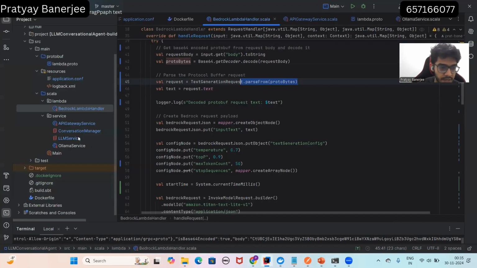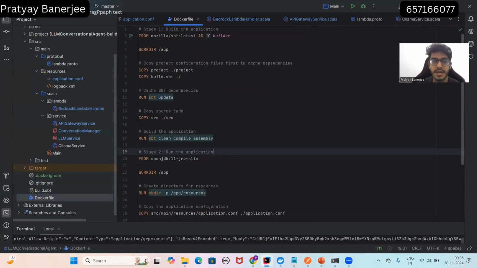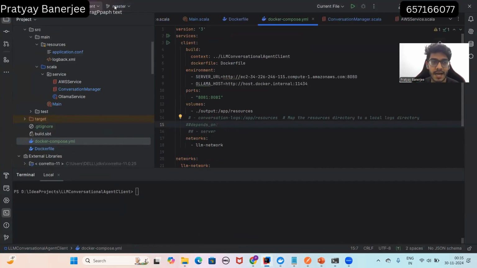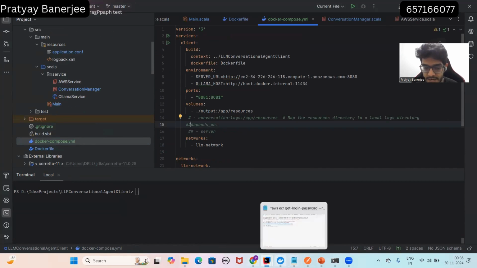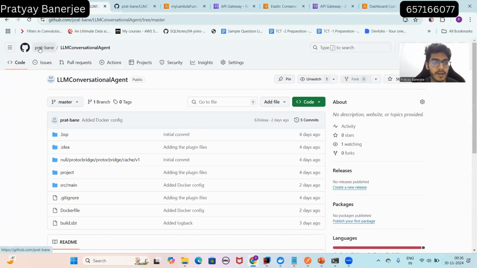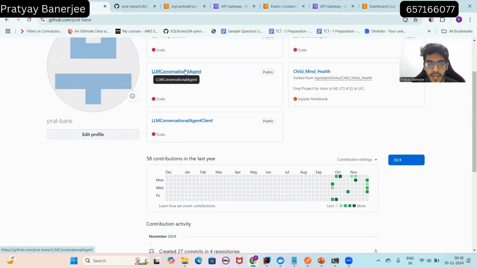If I show you, this is the Dockerfile. The LLM conversation agent is the server, and the LLM conversation agent client is the client. So we have two repos. If I go to GitHub, it will be a bit easier to explain. There are two repos, LLM conversation agent and LLM conversation agent client. The LLM conversation agent is the server and the client is the client, right? The client will be hosted locally and the agent we have just now deployed on the AWS EC2 instance.